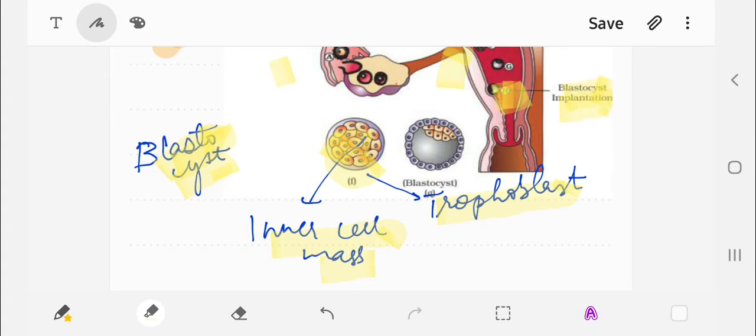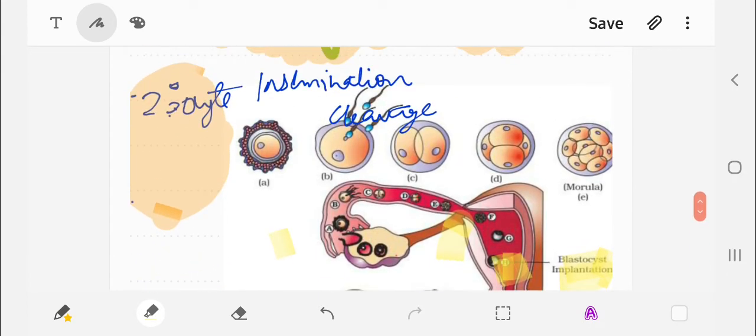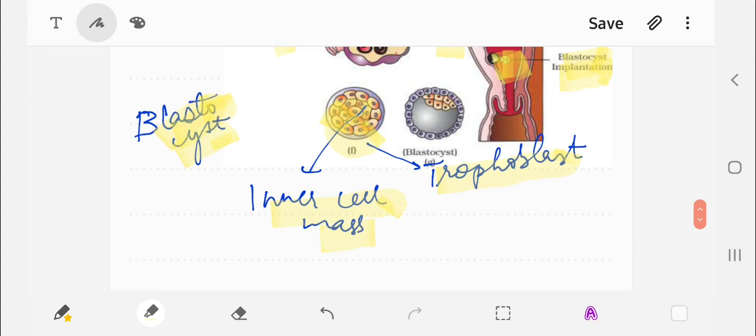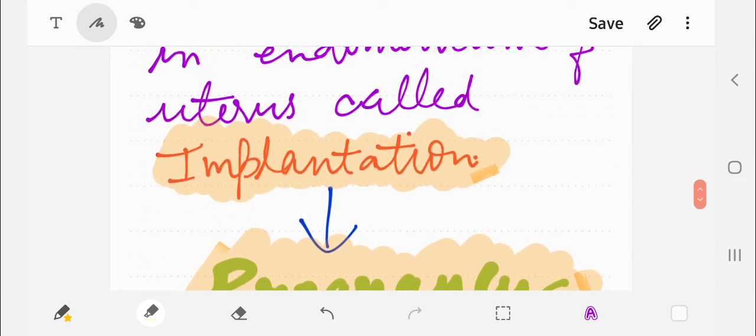So by this pathway, from the ampullary isthmic junction, then to the cleavage, then the morula, then the blastula, or you can say the blastocyst, it gets implanted into the endometrium of the uterus, and the blastocyst is divided into the trophoblast, which will form the placenta, and the inner cell mass will develop further into the embryo. This is how pregnancy occurs. So with this, we finish fertilization and implantation in a stepwise manner.